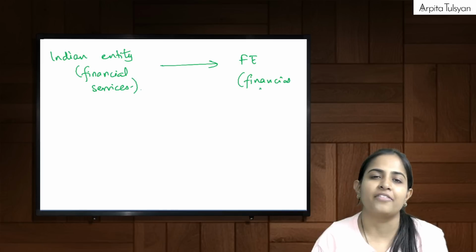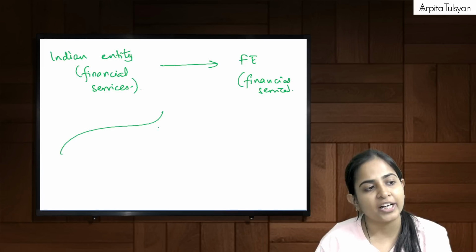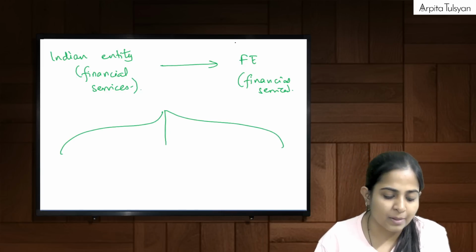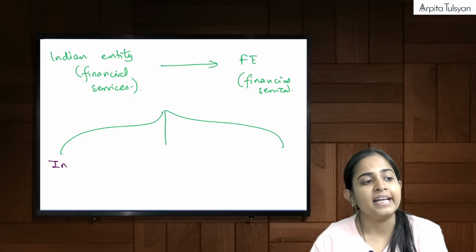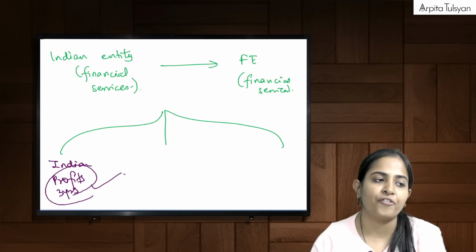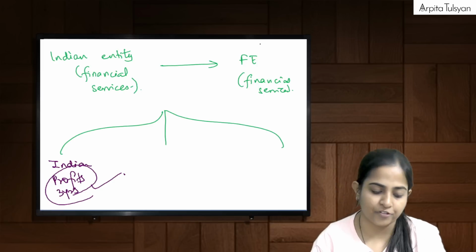Means the same activity, this kind of investment is allowed, but subject to 3 conditions. Okay, subject to 3 conditions. The Indian entity should have posted profits for 3 years. For the last 3 years, it should have posted net profits.